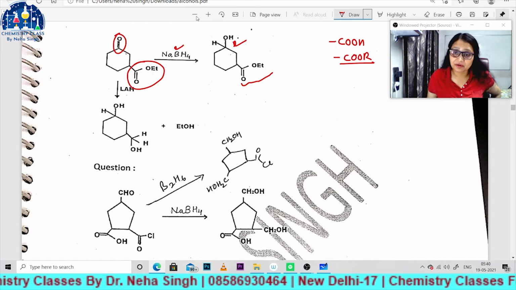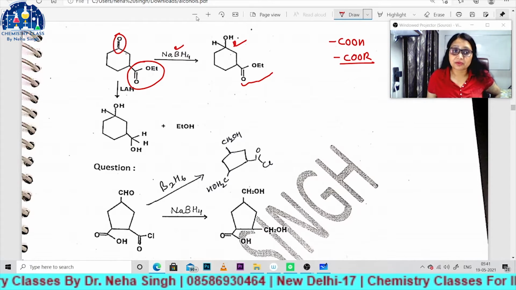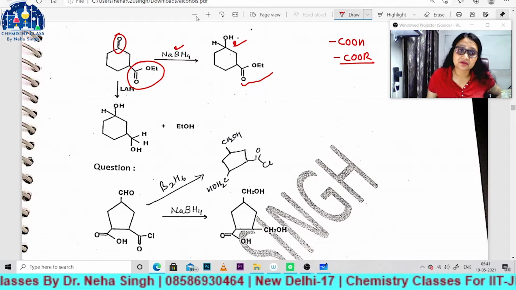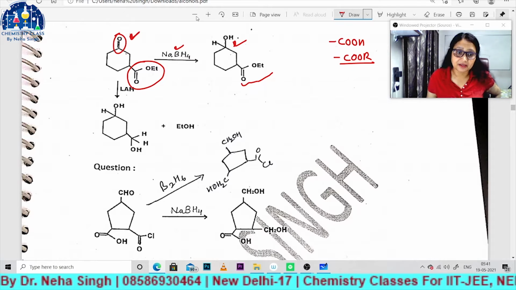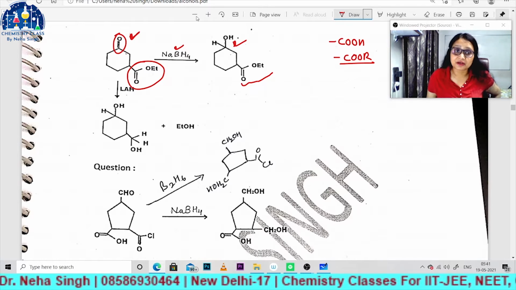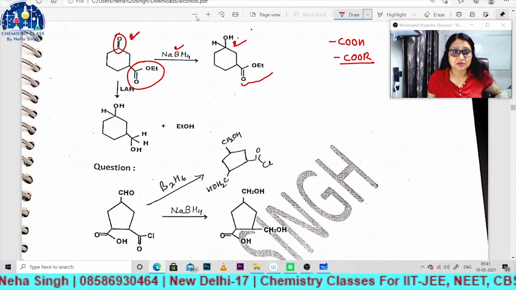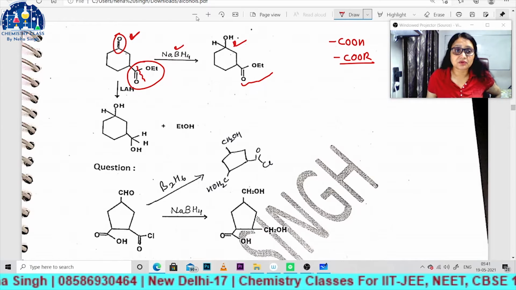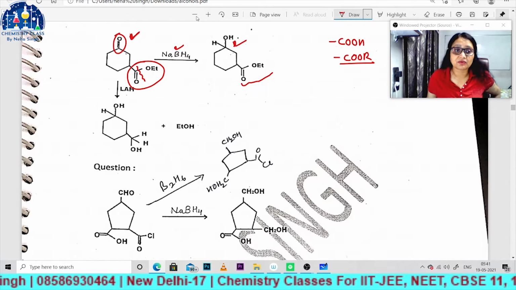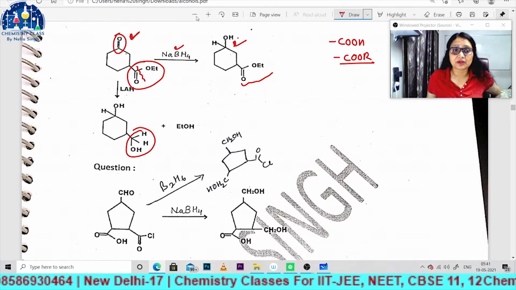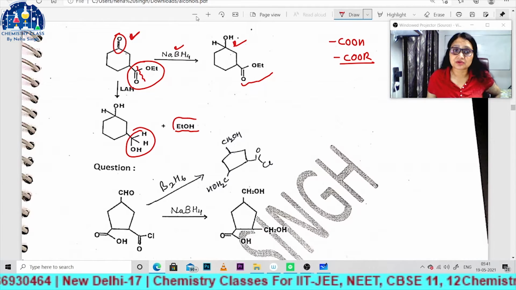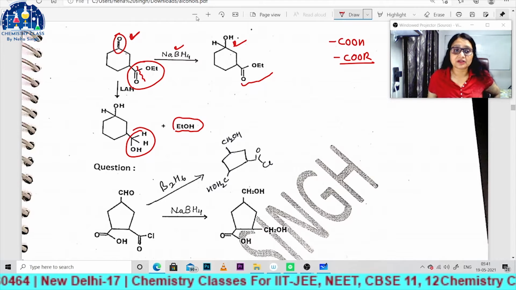Now if I talk about lithium aluminum hydride, definitely it will reduce carbonyl group, ketonic group, and simultaneously it will reduce this ester group also. So from here this molecule will break down, and this CO will convert into CH2OH, and EtO will convert into EtOH. So 2 mole of alcohol you will get from here.